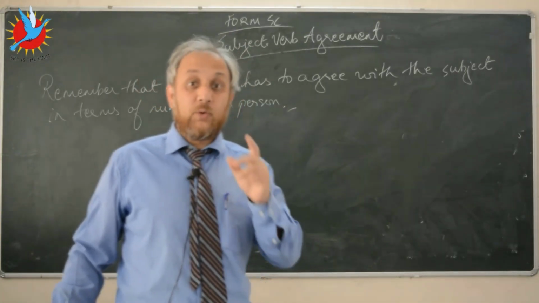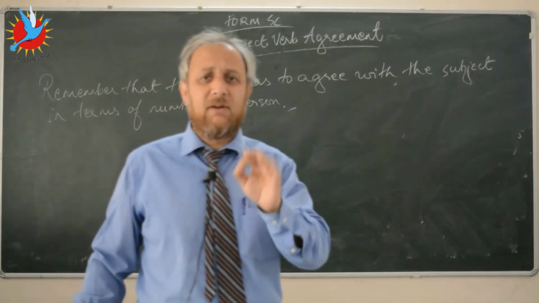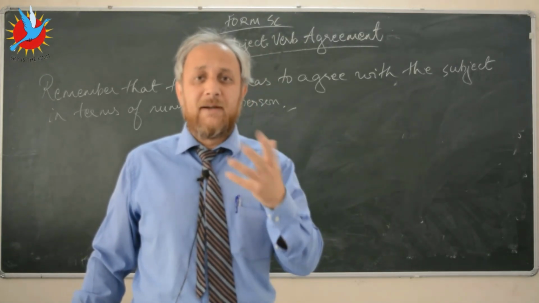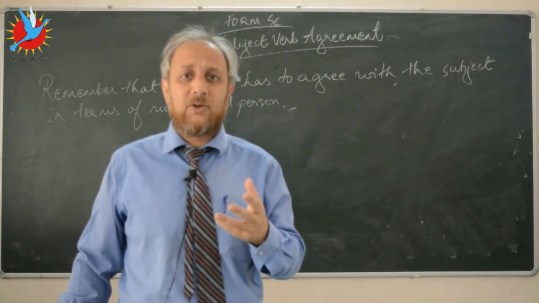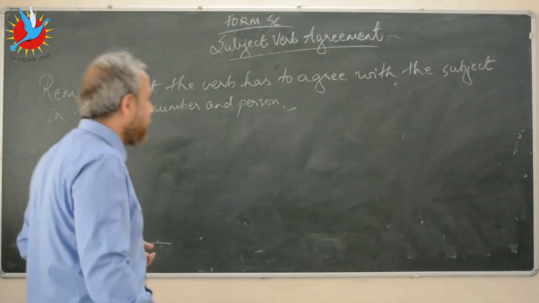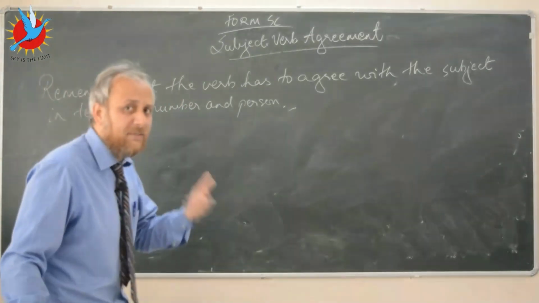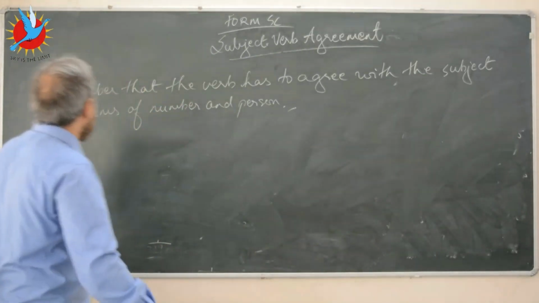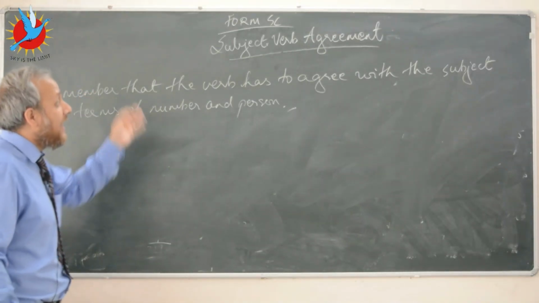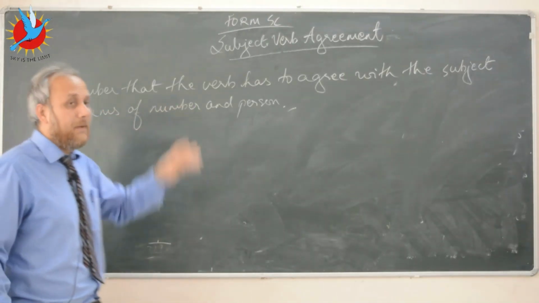Fine. So today I've decided to do something very simple, very basic: subject-verb agreement. You kids are already familiar with it, but I decided to brush you up on this topic, to jog your memory a bit. I'm sure you know this, but still, let's start. The first thing you need to remember, kids, is that the verb has to agree with the subject in terms of number and person.